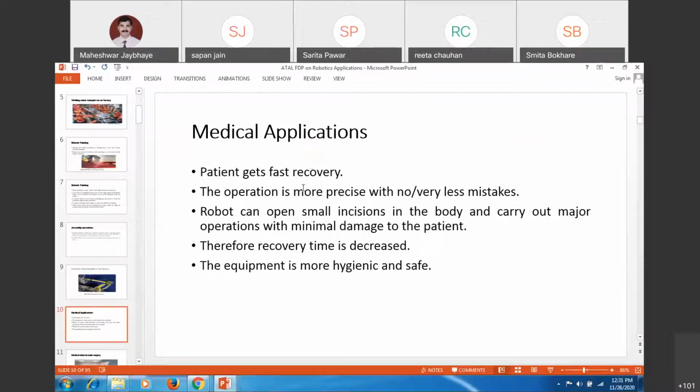So minimally invasive surgeries are happening, with very minute incisions inside, and you can have completely remotely operated surgeries from outside, seeing the internal structure of the human being through miniaturized cameras and tools which will be sent inside. You can have this kind of operation.